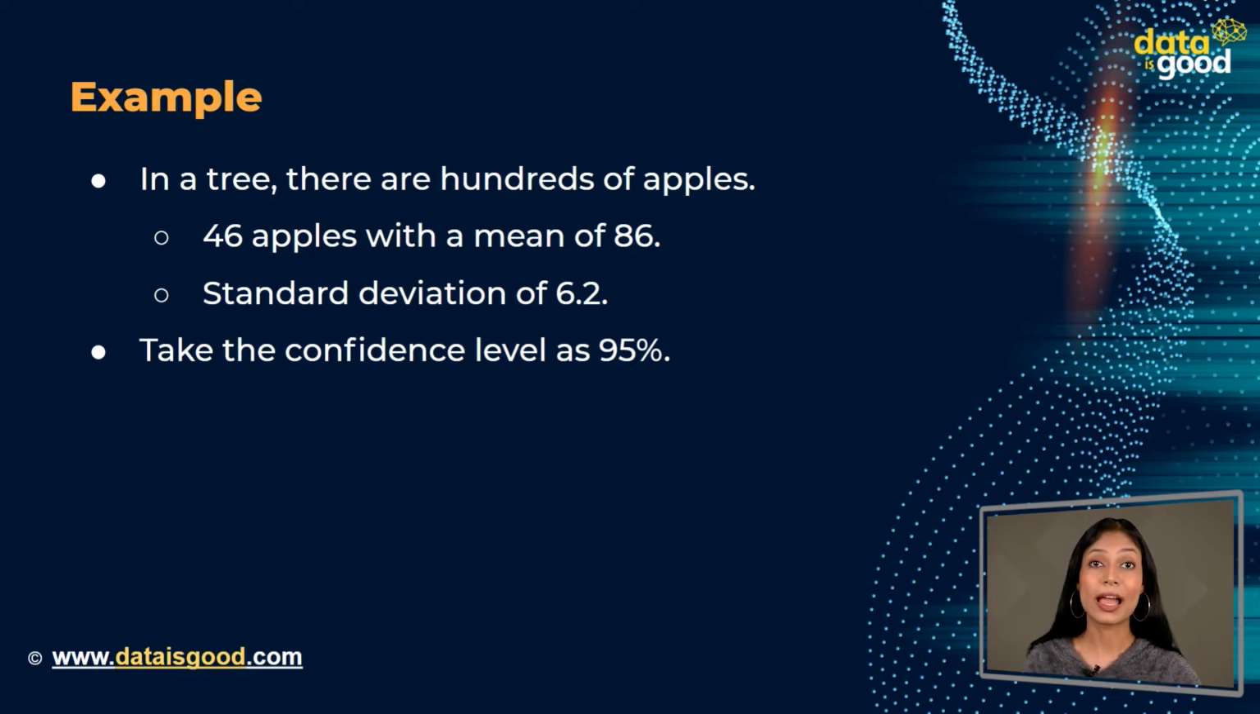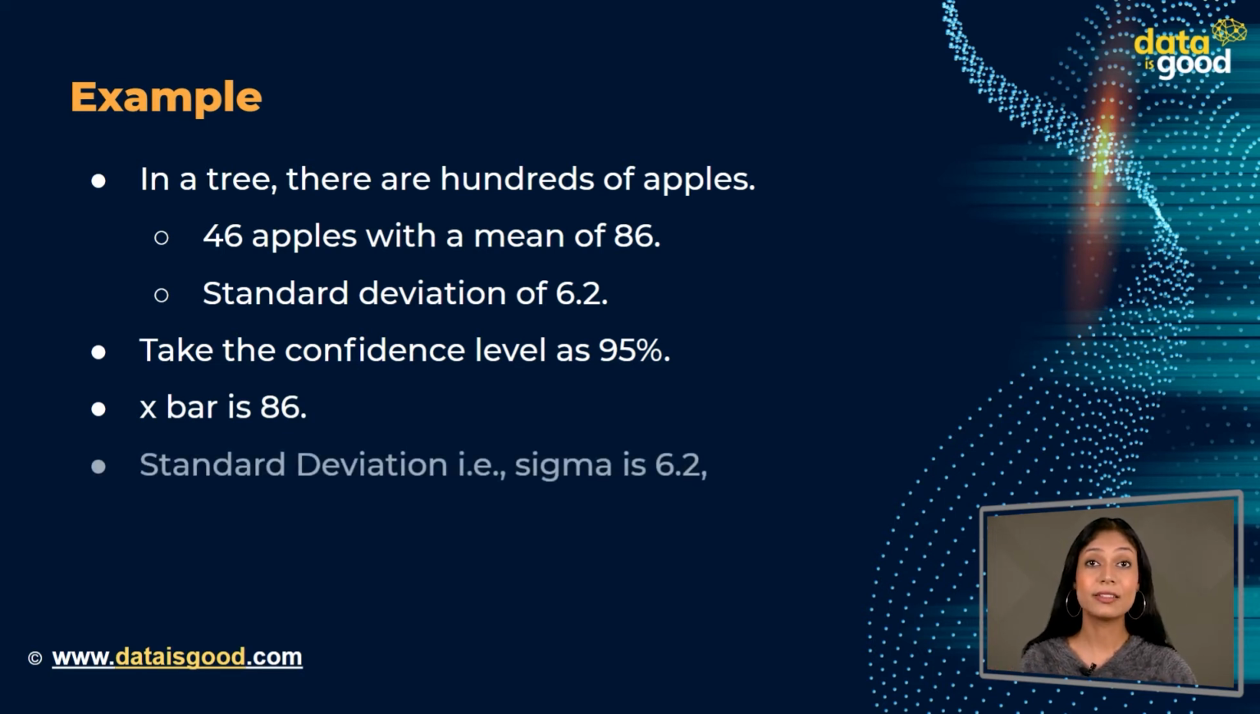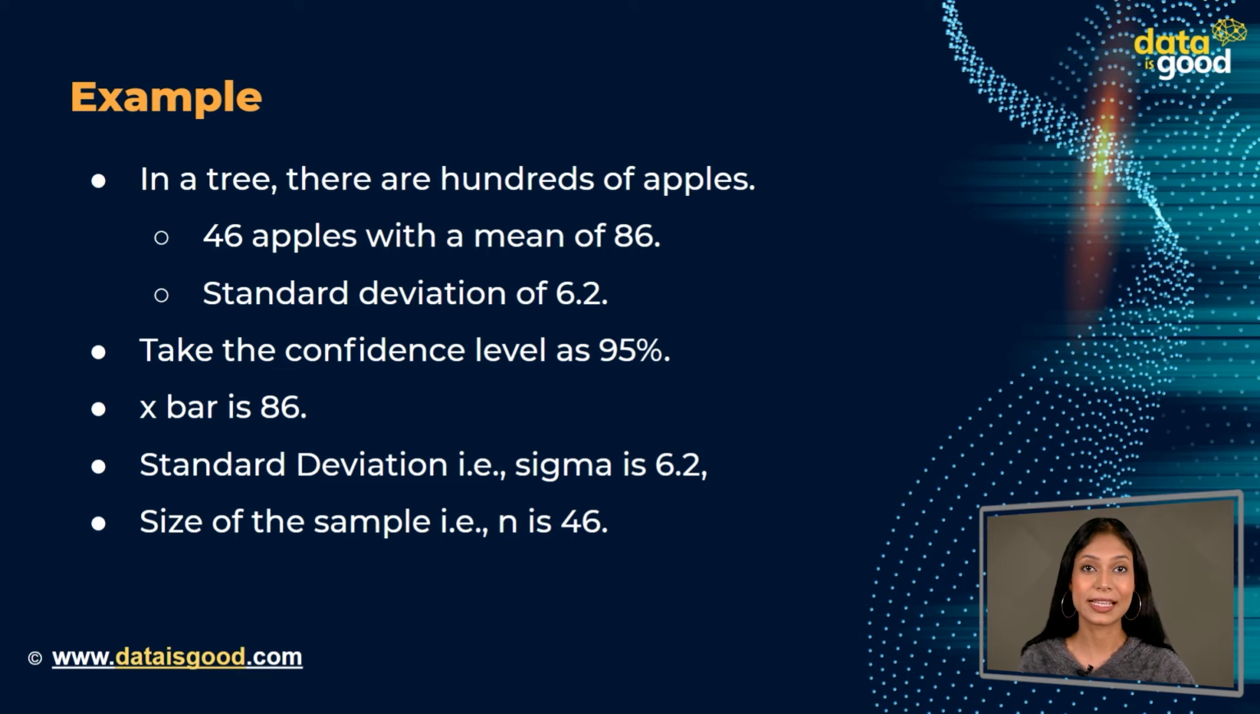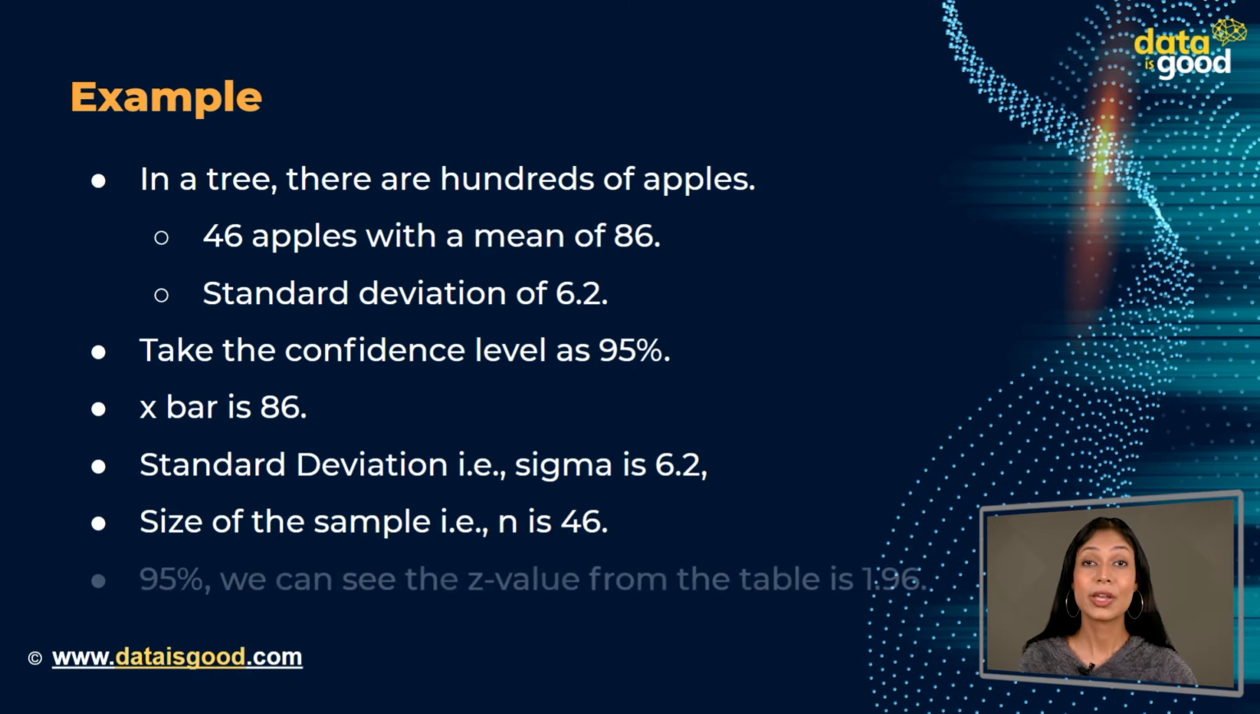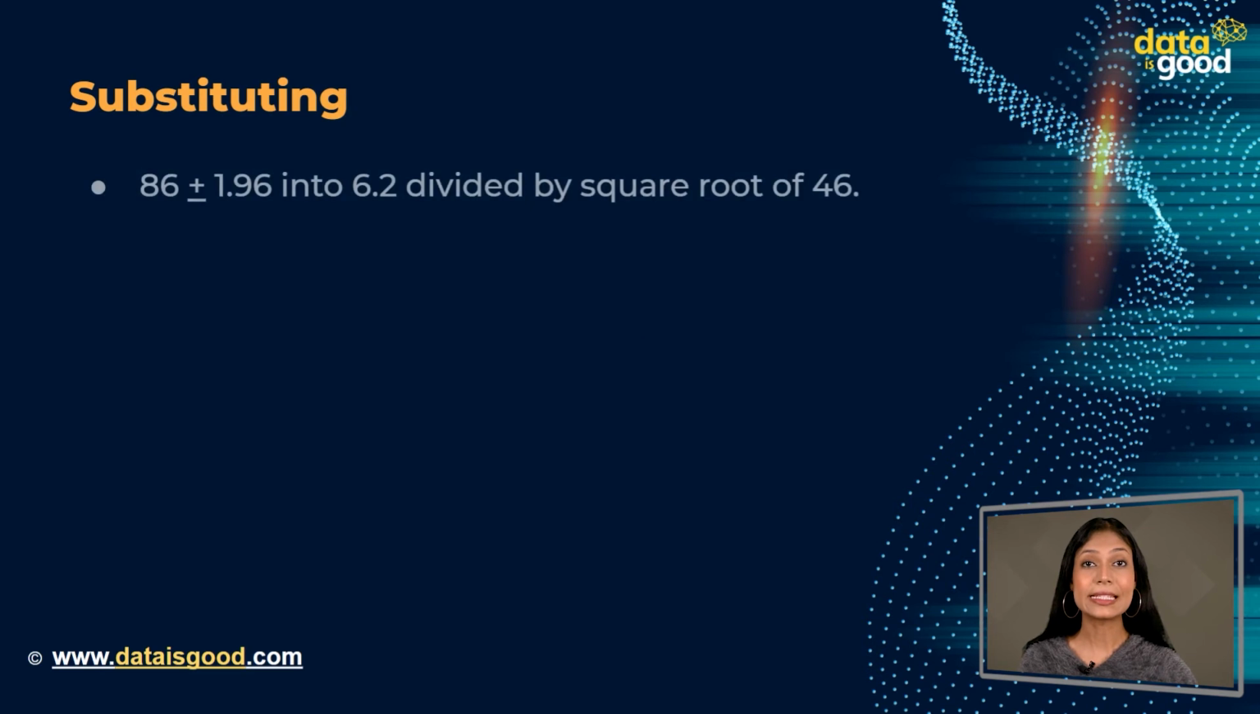In this example, we have a sample mean, that is x bar, equaling 86. Standard deviation, that is sigma, is equal to 6.2. Size of the sample, that is n, is 46. As we have to take the confidence level as 95%, we can see the z-value from the table is 1.96. Substitute these values in the formula of the confidence interval: 86 plus minus 1.96 into 6.2 divided by square root of 46.